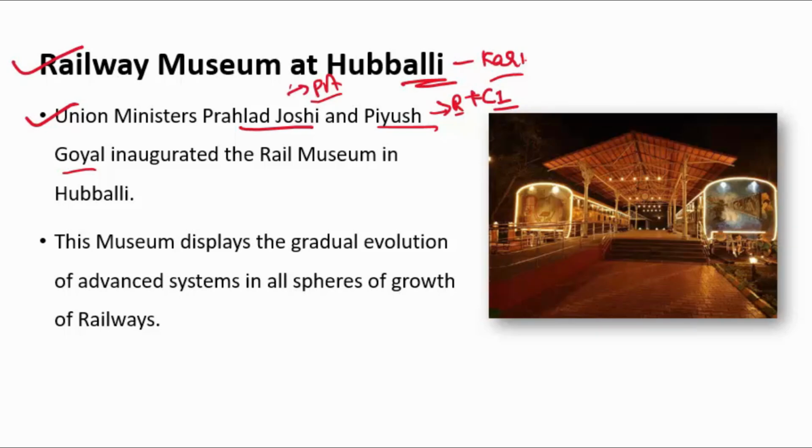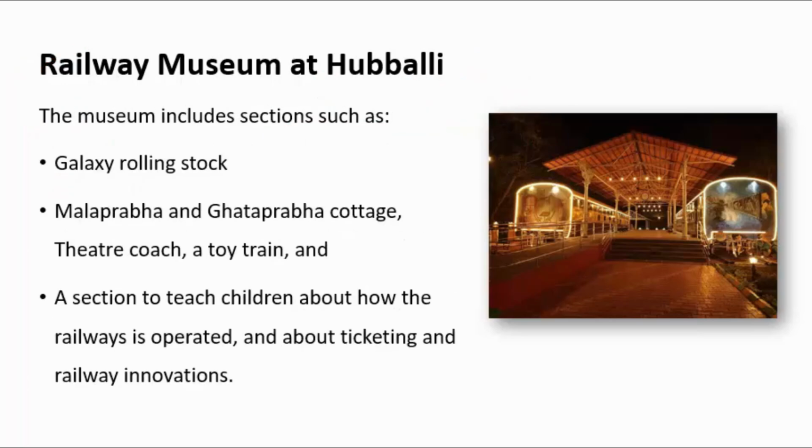This museum displays the gradual evolution of advanced systems in all the spheres of growth of the railway. The sections in the museum include Galaxy Rolling Stock, Malprabha and Ghatprabha cottages. So what are Malprabha and Ghatprabha? They are tributaries of the Krishna river. These are the cottages, and apart from this, there are theatre coaches, toy trains, and a section to teach children about how the railway is operated, ticketing and railway innovation.